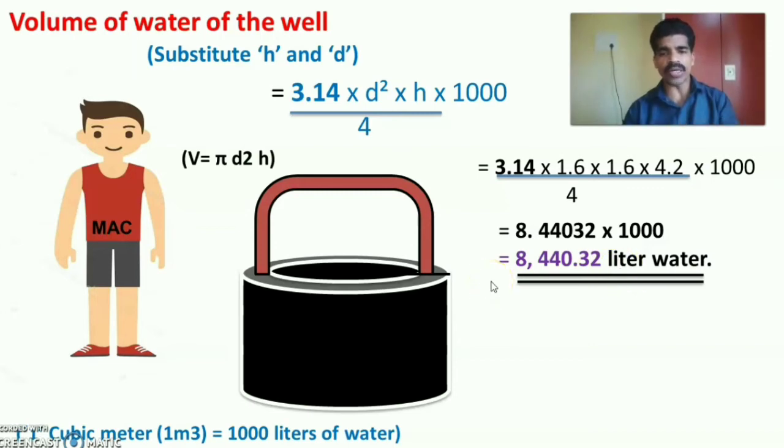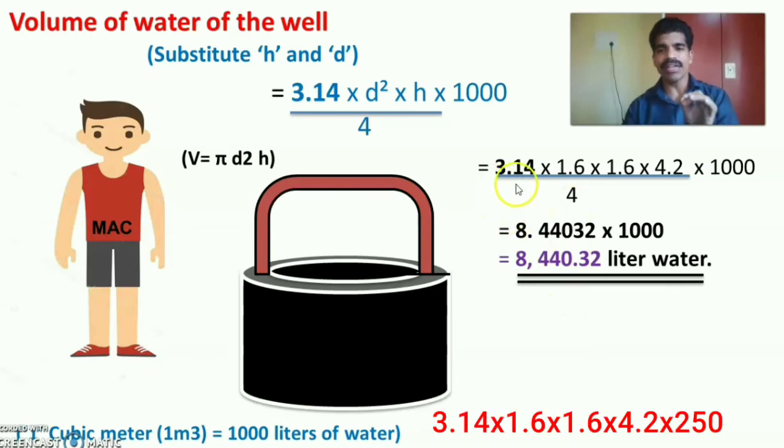So the volume of water in the well is 8440 liters. Instead of dividing by 4, we can also use another formula, 3.14 into 1.6 into 1.6 into 4.2 into 250. If you multiply with 250, you will get the same 8440 liters of water in the well.